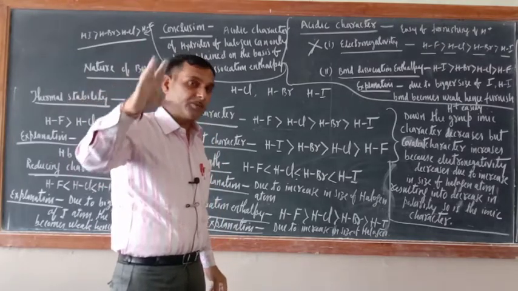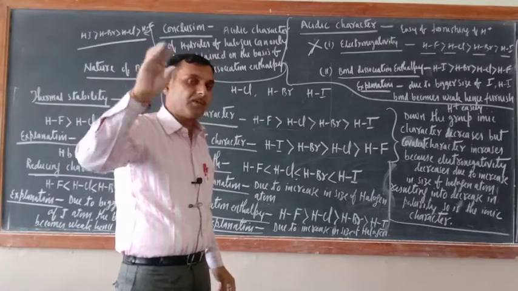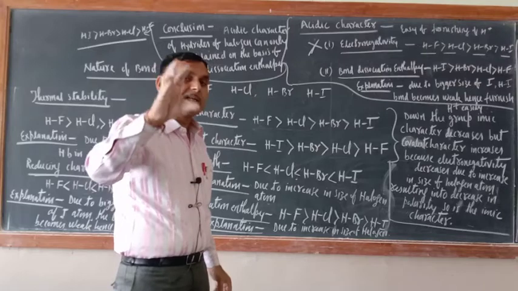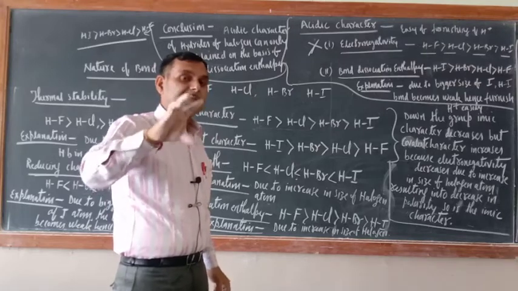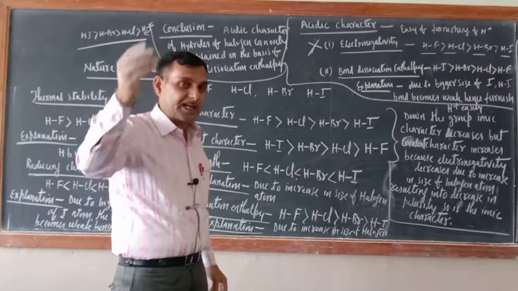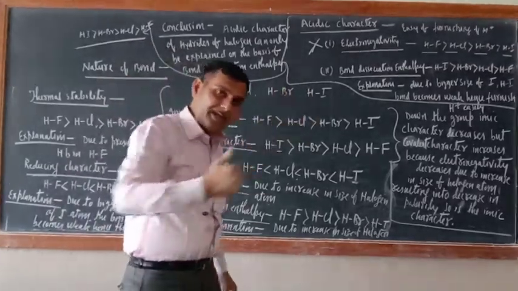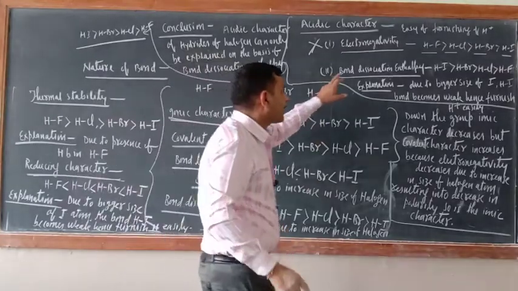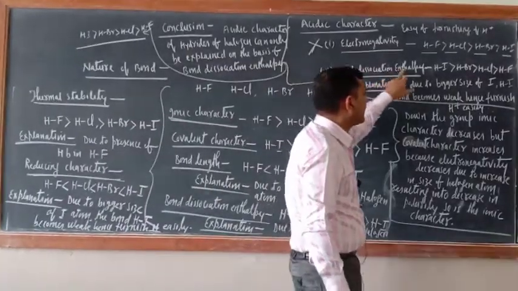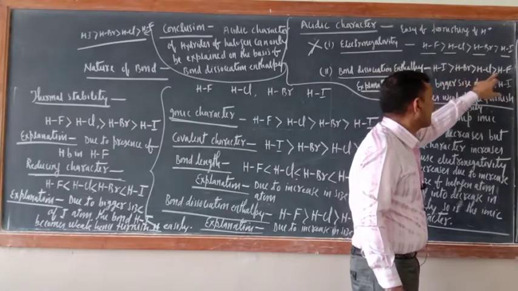Now try to understand, the size of the iodine atom is large. So the bond formed between H and I is weak. Since it is weak, by giving a small amount of energy, H positive can be taken out. That is why according to bond dissociation enthalpy, the acidic strength order is HI, HBr, HCl and HF.